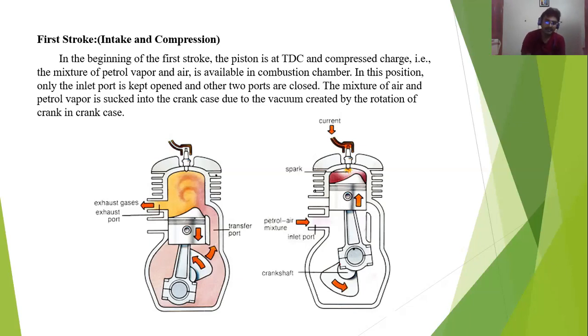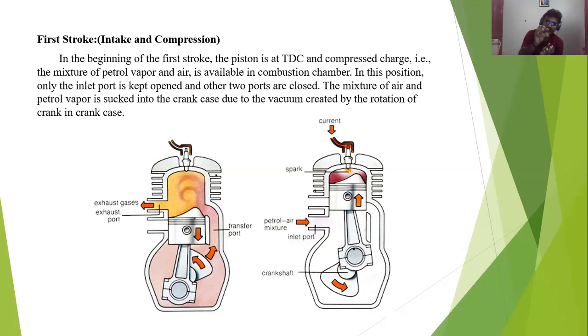Then when the piston comes down, through the transfer port the fresh air fuel mixture goes to the top of the engine cylinder. And again when the piston moves up, the air fuel mixture at the top of the cylinder gets compressed at a high pressure.